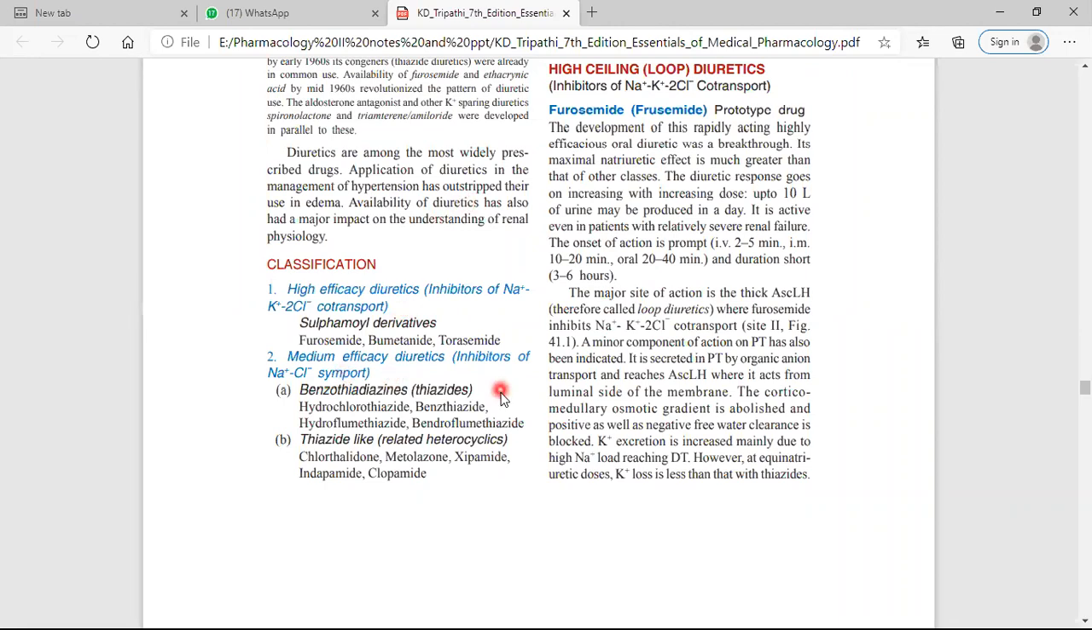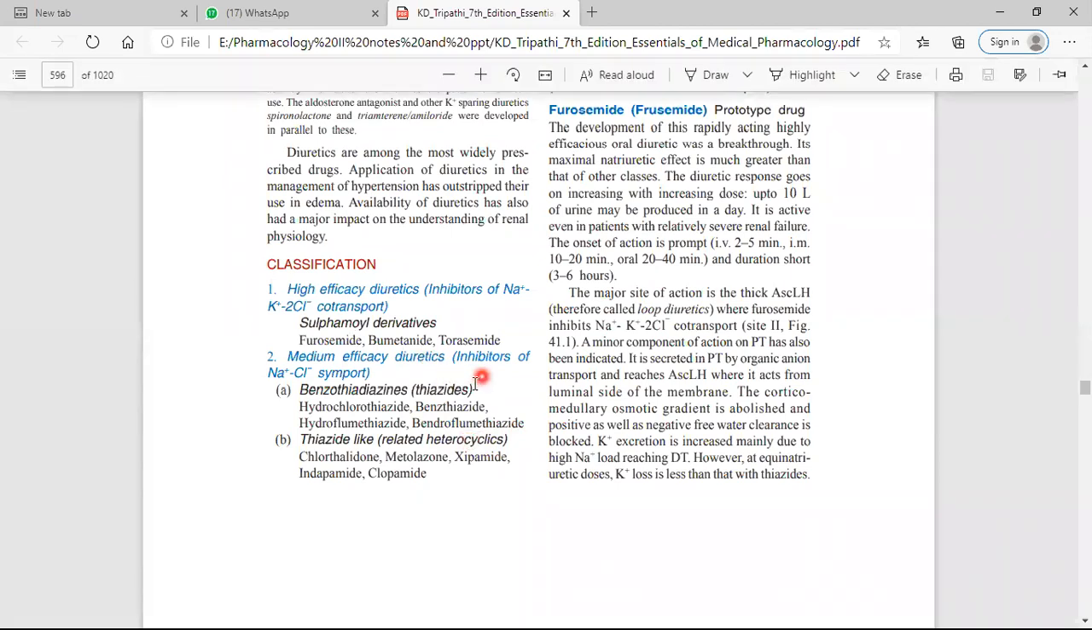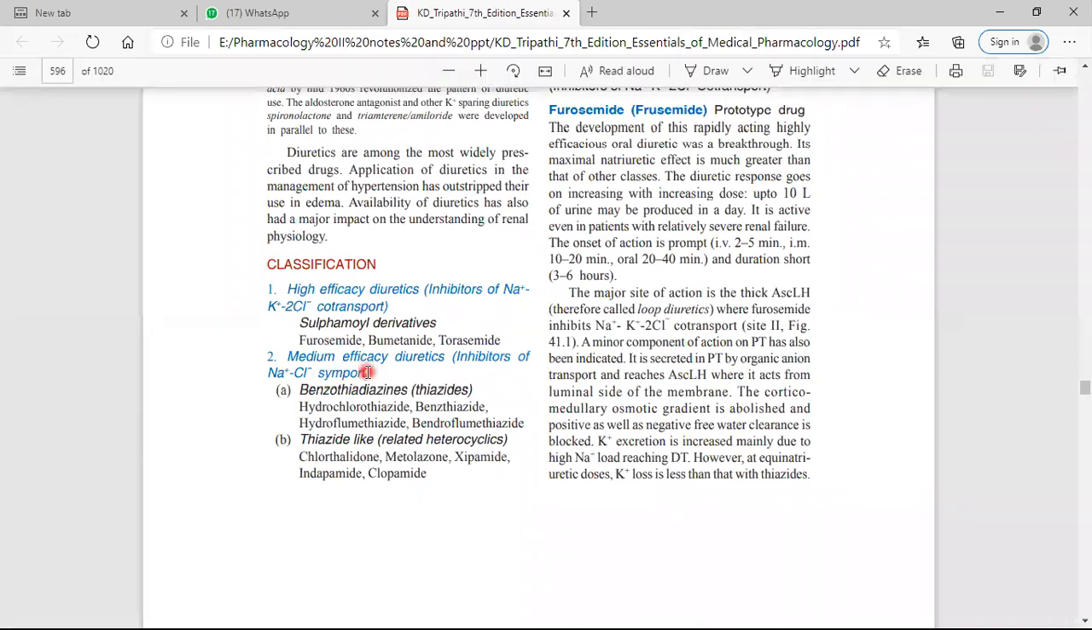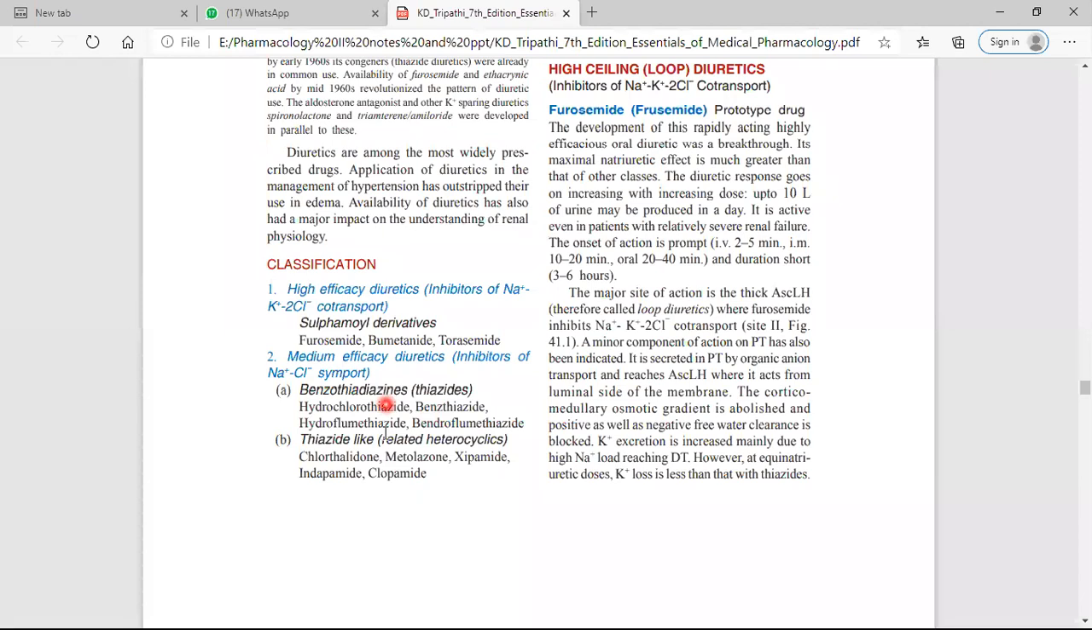Now the medium efficacy diuretics: benzothiazide, hydrochlorothiazide, benzthiazide, hydroflumethiazide, bendroflumethiazide. These are called benzothiazides, which are medium efficacy diuretics acting on the distal convoluted tubule, and they are inhibitors of the sodium chloride symport. It works in only one direction, hence it is called a symport. Now the thiazide-like diuretics: chlorthalidone, metolazone, xipamide, indapamide, and clopamide.